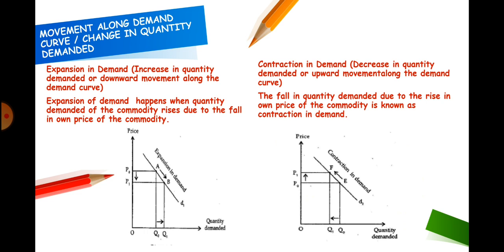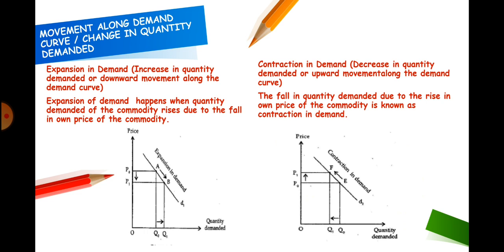Again, coming to the law of demand, we know that as price decreases, quantity demanded increases, and there is a downward movement on the demand curve as shown in the first figure, and this is known as expansion of demand. Thus, expansion refers to increase in the quantity demanded due to decrease in the own price of the commodity, and it is shown by a downward movement on the demand curve.